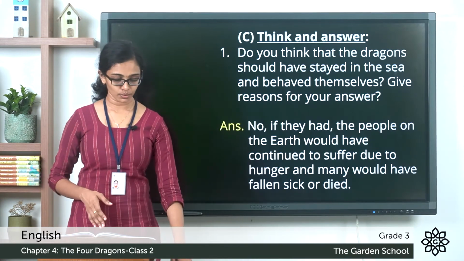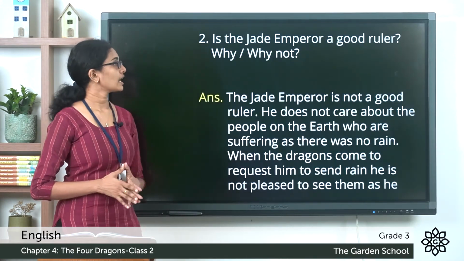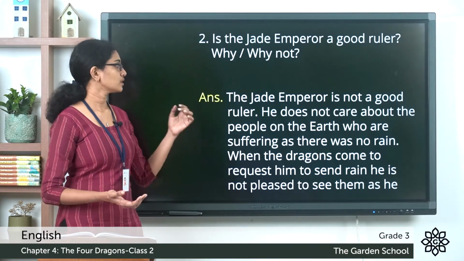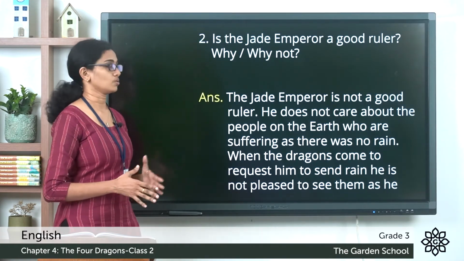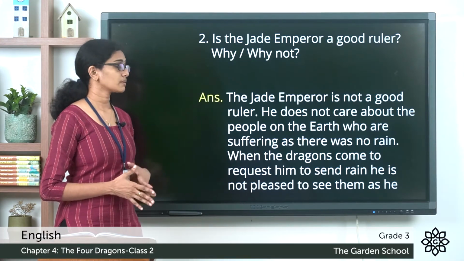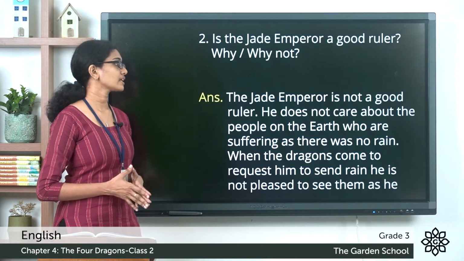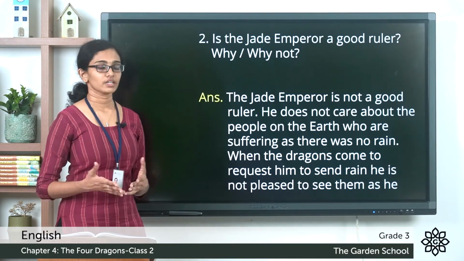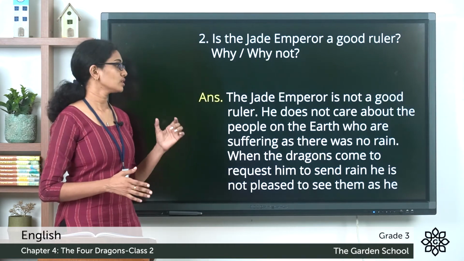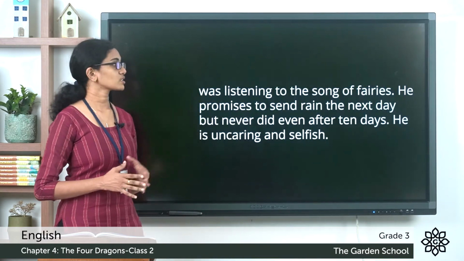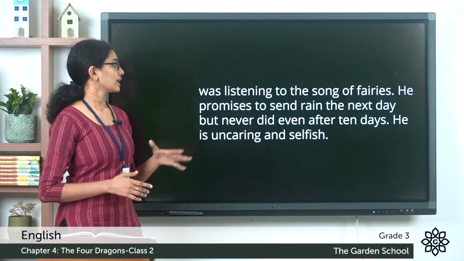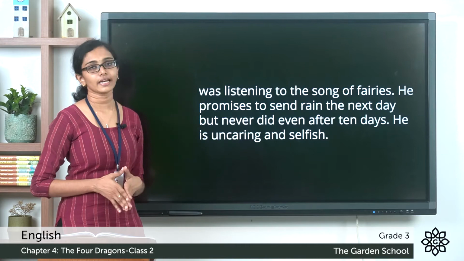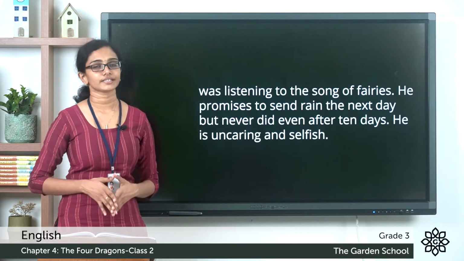Now, question number 2. Is the Jade Emperor a good ruler? Why or why not? So I think the Jade Emperor is not a good ruler. He does not care about the people on the earth who are suffering as there was no rain. When the dragons come to request him to send rain, he is not pleased to see them as he was listening to the song of fairies. He promises to send rain the next day but never did even after 10 days. He is uncaring and selfish.